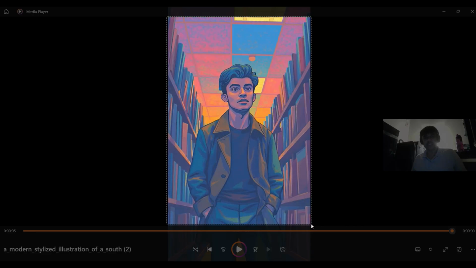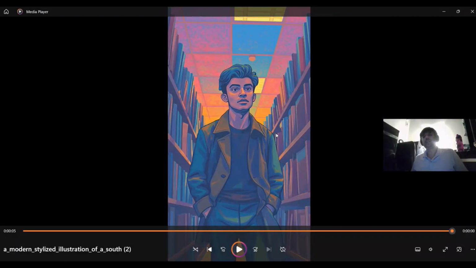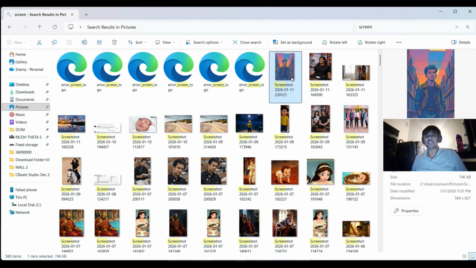What you were doing in Grok, we were saving, right click and save the last video frame. Here we are going to take the screenshot. Once we take the screenshot, it will come in our screenshots.